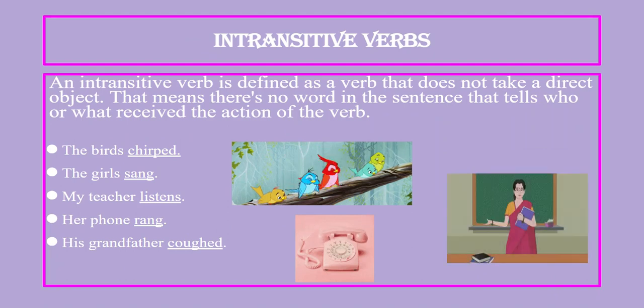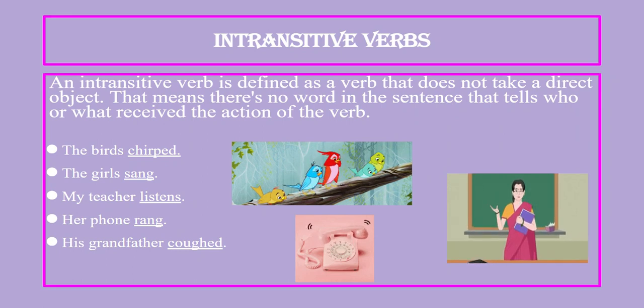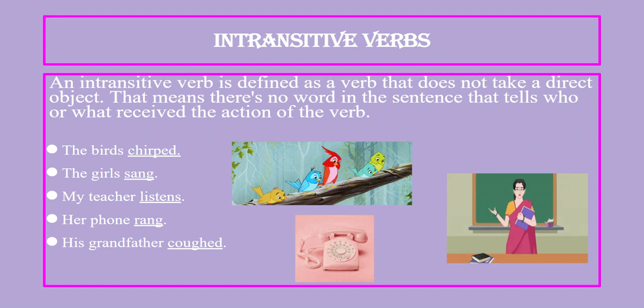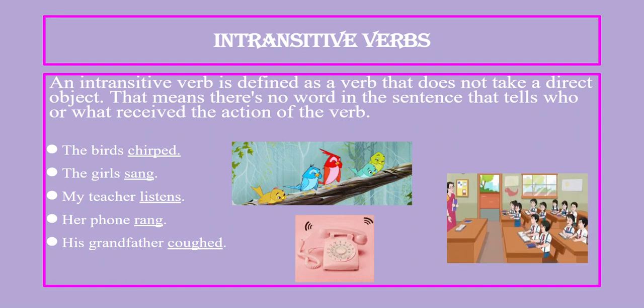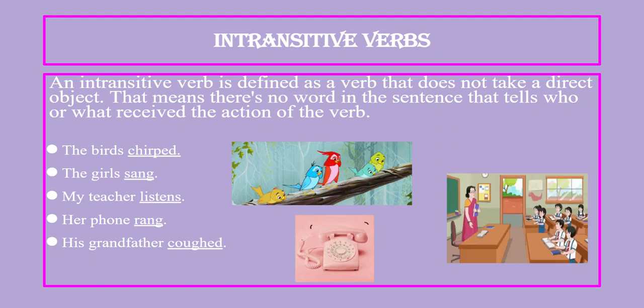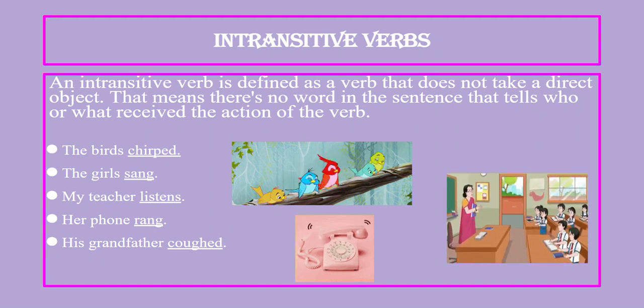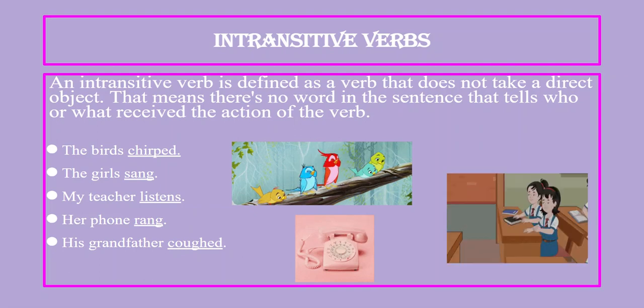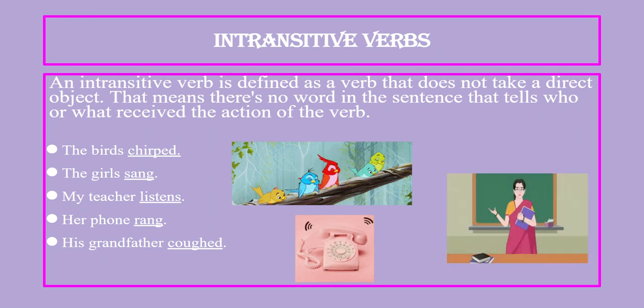Intransitive verbs. An intransitive verb is defined as a verb that does not take a direct object. That means there's no word in the sentence that tells who or what receives the action of the verb. Like if we take the example, the birds tripped. So it's a complete sentence, isn't it? We don't require an object here.